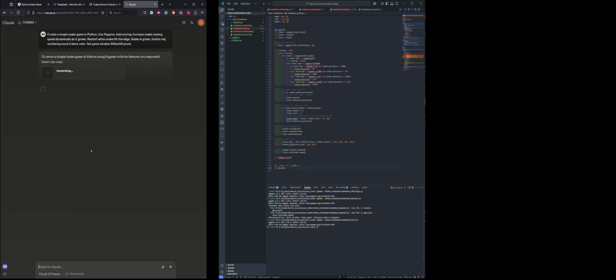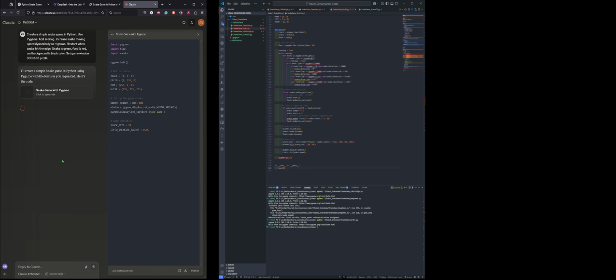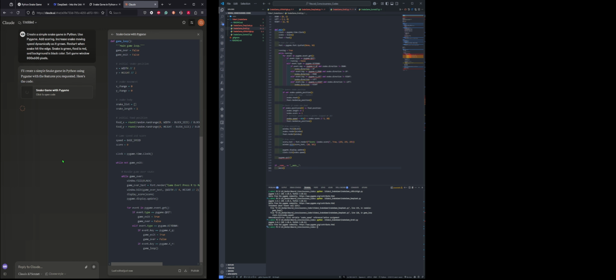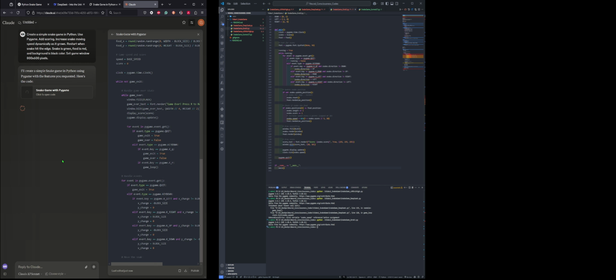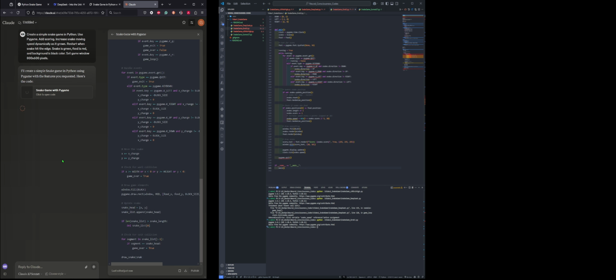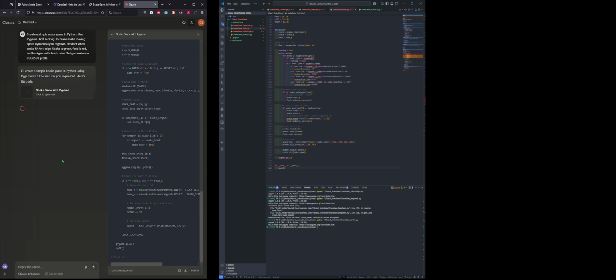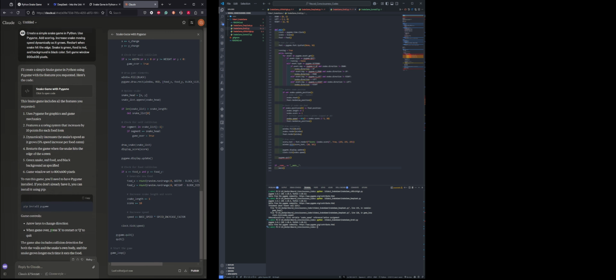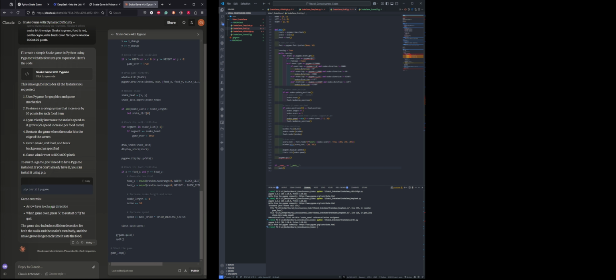Now it's working. It's also quicker than DeepSeek and OpenAI. Okay, the model is generating. So all of these models tell us to check that we install Pygame, with pip install.